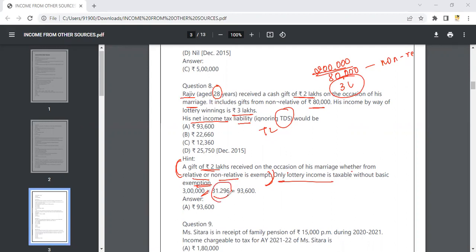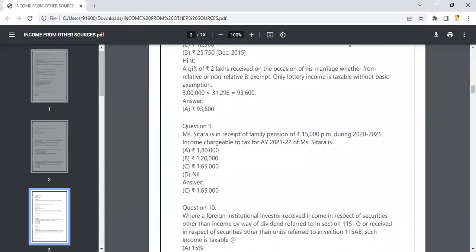This is the standard rate that you have. So you apply that percentage, and you will get 93,600. That will be the amount which is taxable. His net tax liability is 93,600.